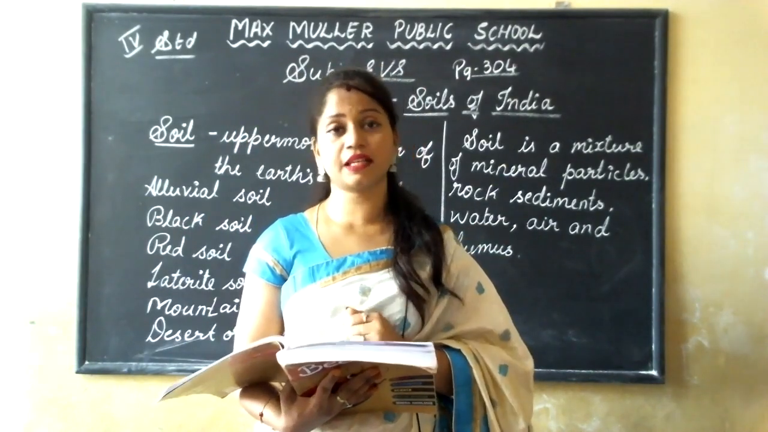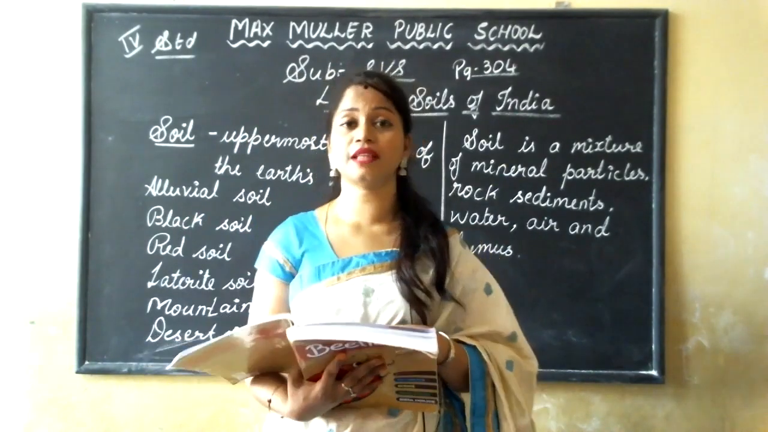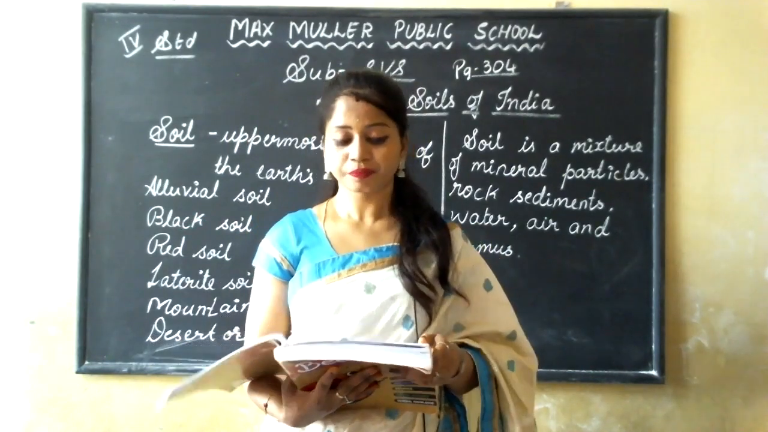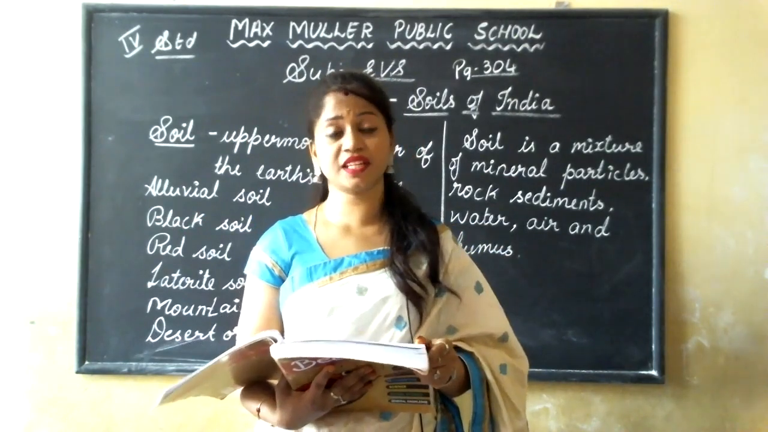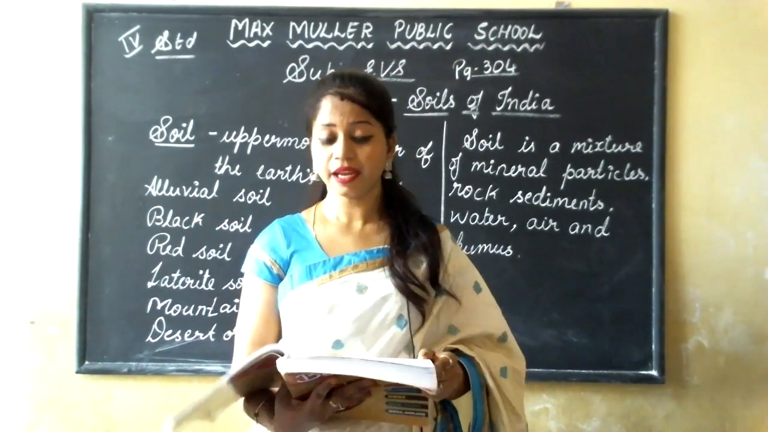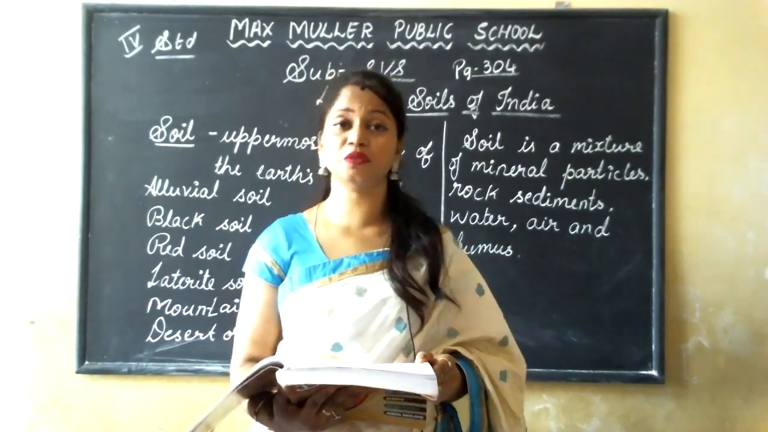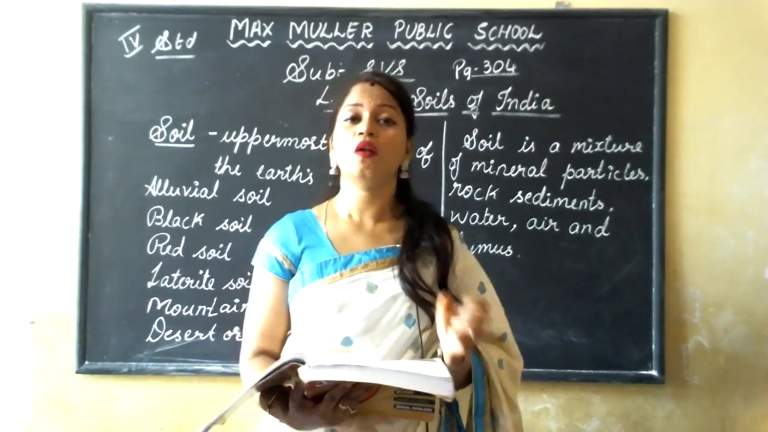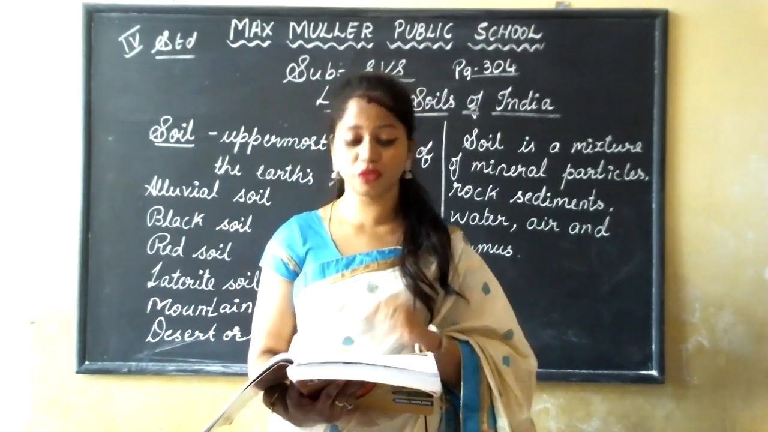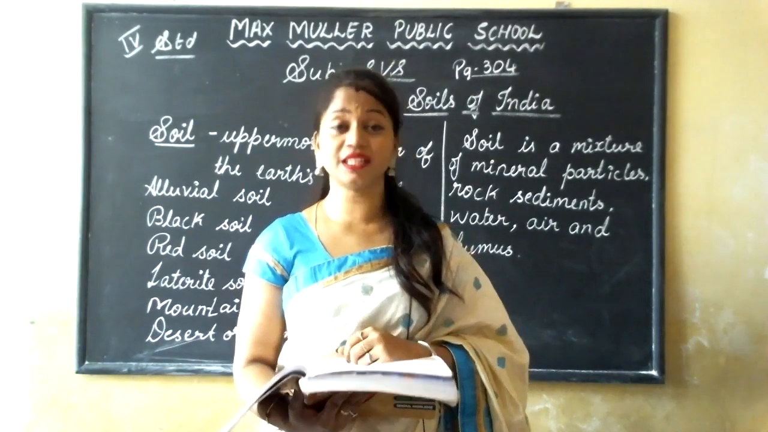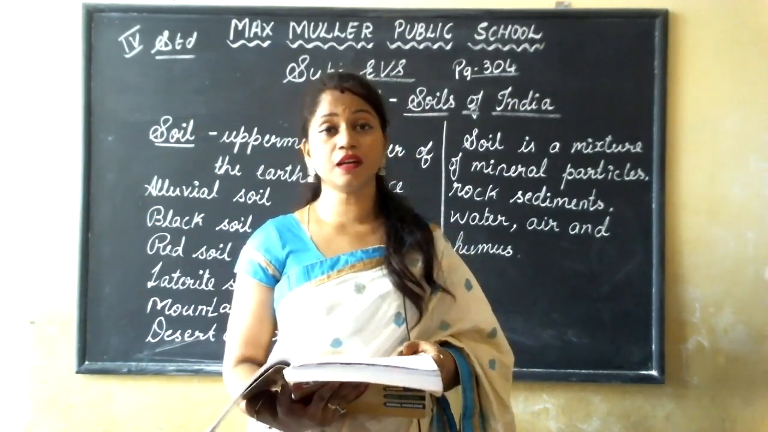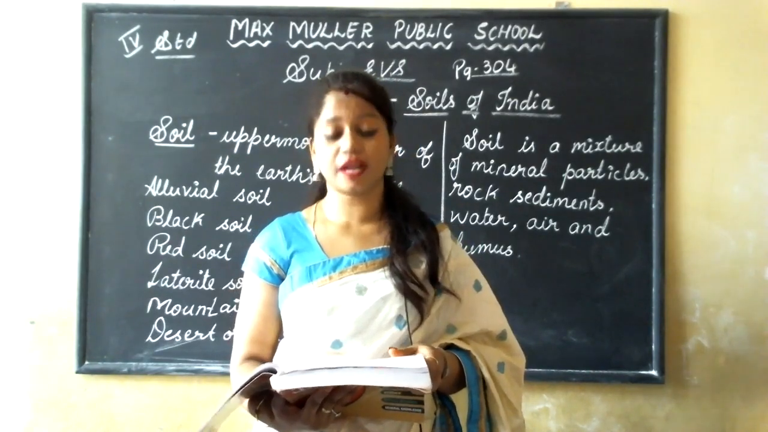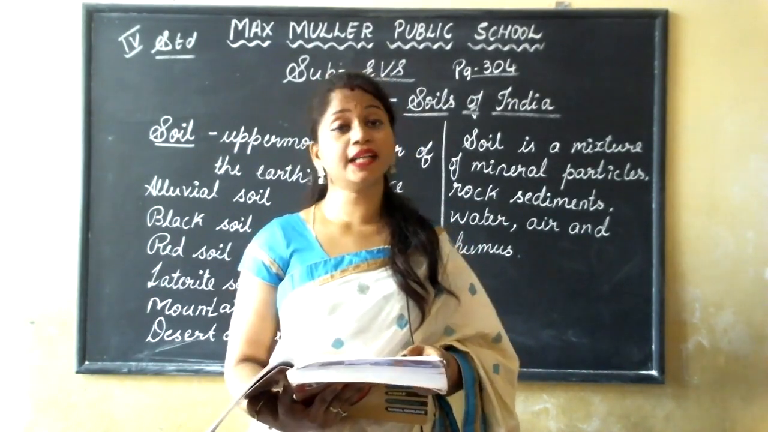Okay, and next is the last one, desert or sandy soil. Desert soil is sandy and saline. It has very low moisture and low humus content. It is found in the desert areas of Rajasthan, Punjab and Haryana.